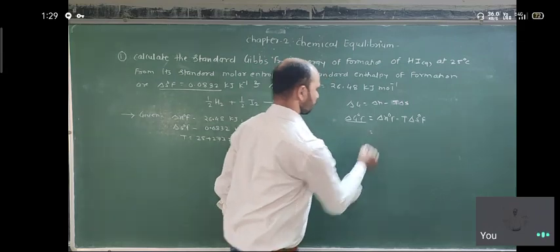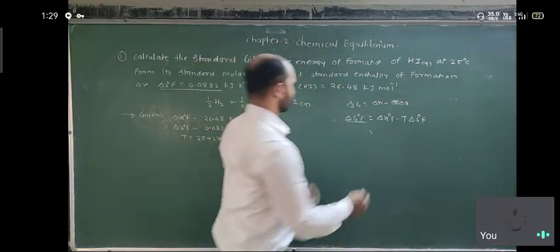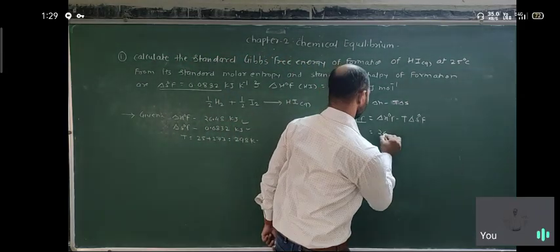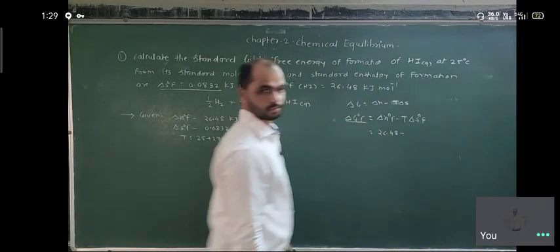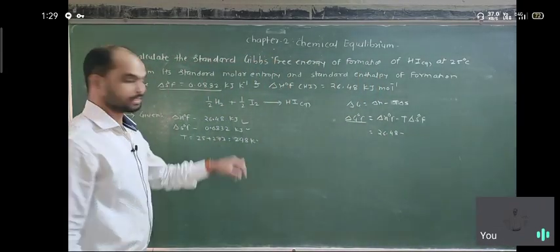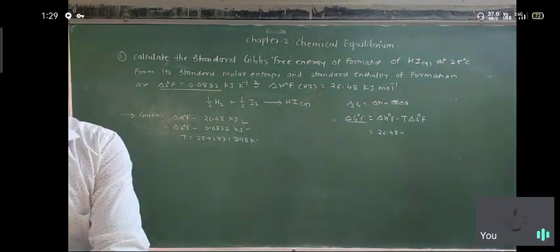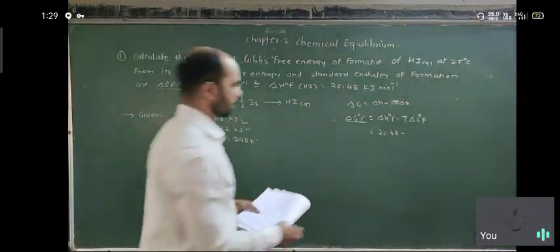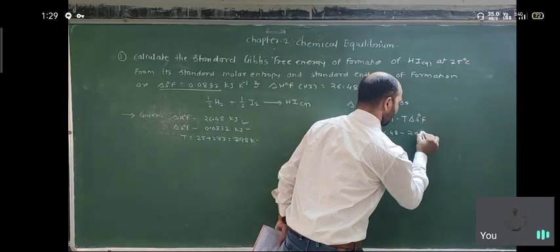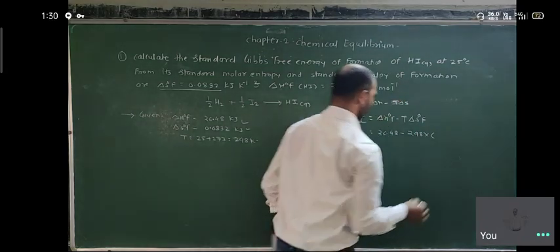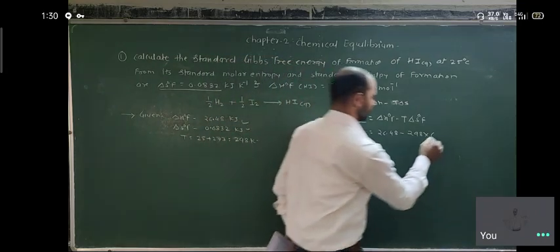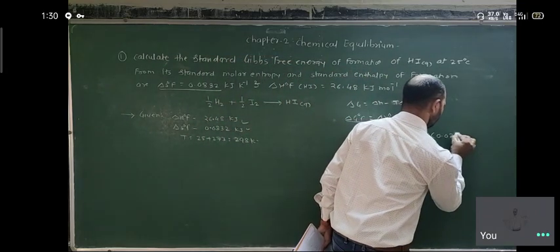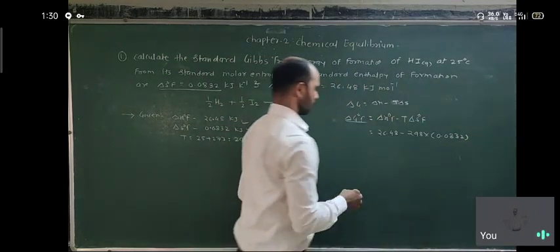So it is equal to 26.48 minus 298, the temperature, into the value given, 0.0832.